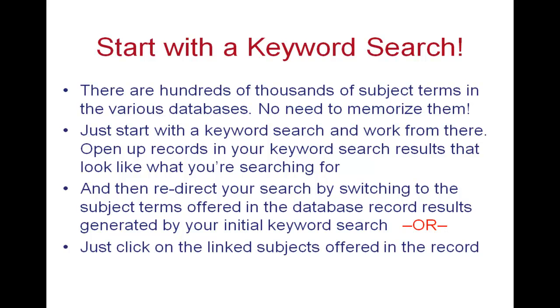You click on that link, and you can start looking through the items that the link brings up, or you can just look at the subject terms offered in the record, and then you might want to go back in and edit your search and maybe try different types of searching, maybe different fields, maybe a keyword search with a subject search field, or so forth. Or you might just try using subject terms as keyword terms. There are different ways to use those subject terms, and they usually work out for the better because they're more of a focused search.